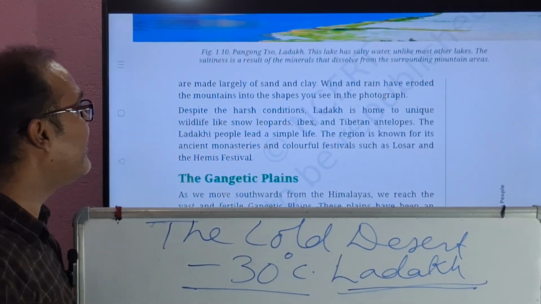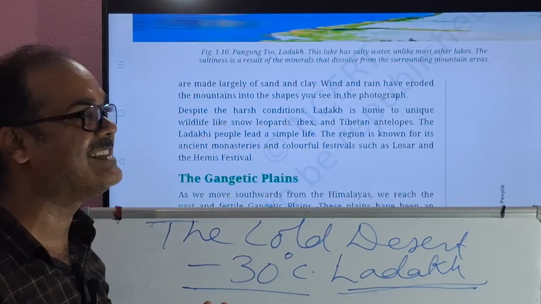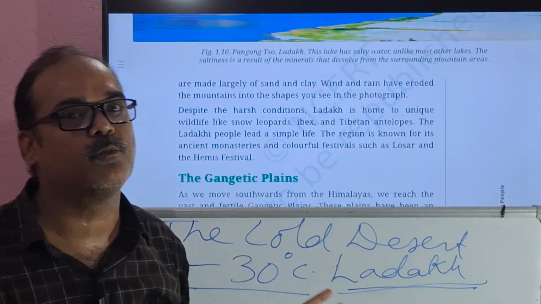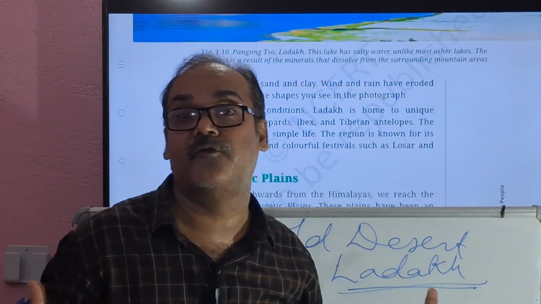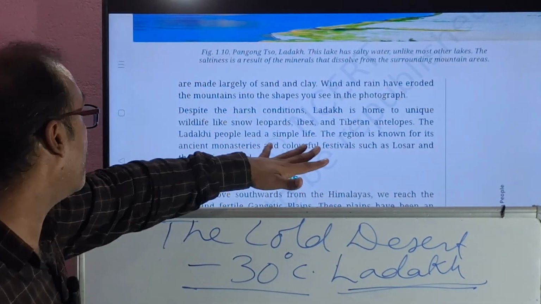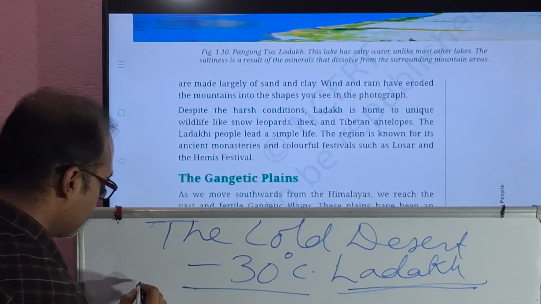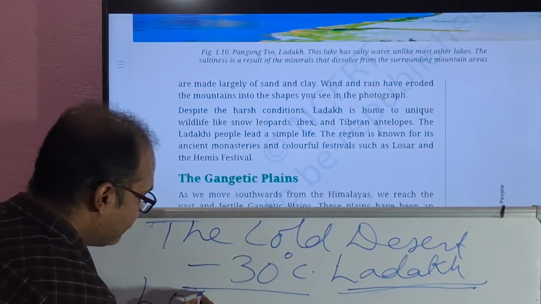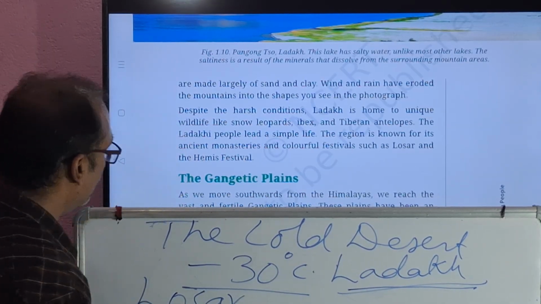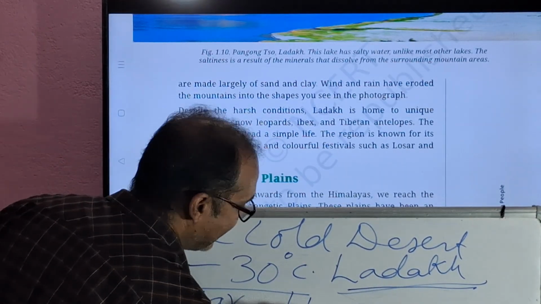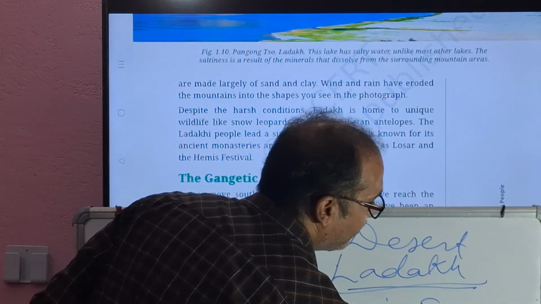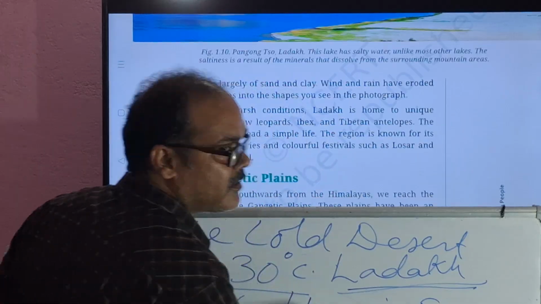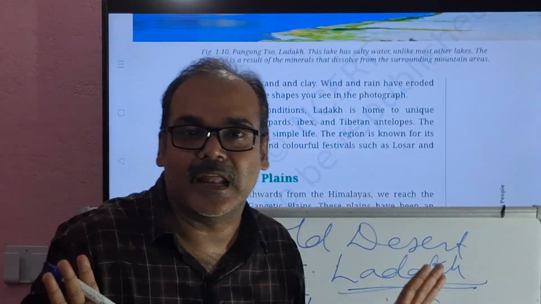The Ladakhi people lead a simple life. The region is known for its ancient monasteries. Ancient monasteries are found in this area, and in Ladakh there are colorful festivals such as Losar and Hemis festivals. So in the exam it may come, which are the colorful festivals? Losar and the Hemis festival. These are the important festivals which are celebrated in Ladakh.